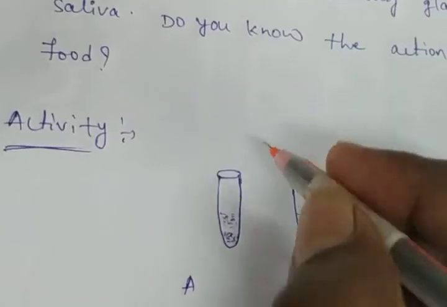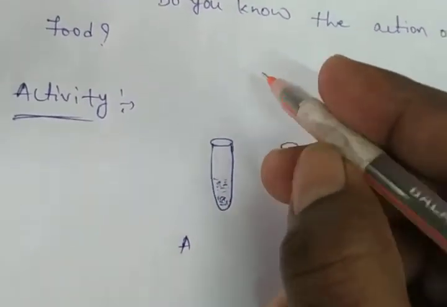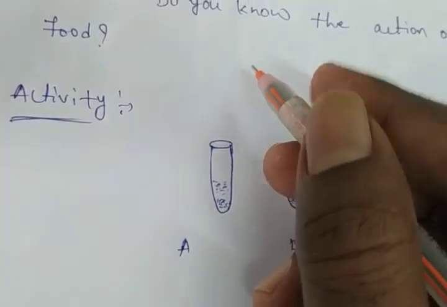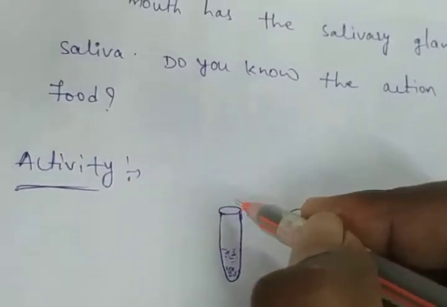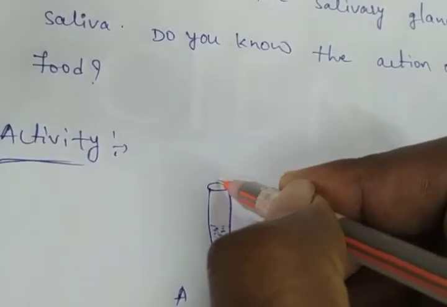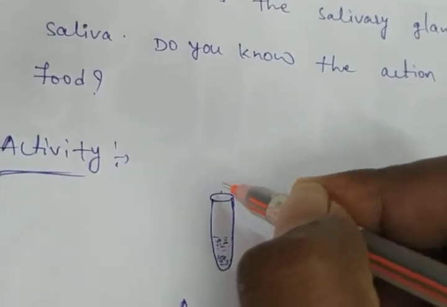We pour 3-4 milliliters of water and add 2-3 drops of iodine. By the dropper we can add the iodine solution.